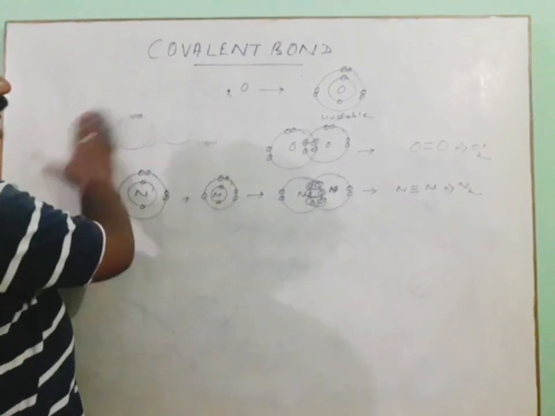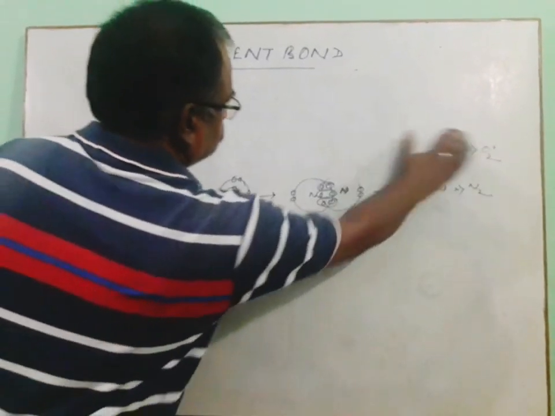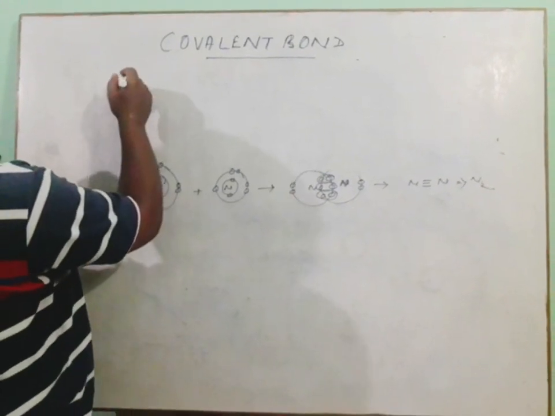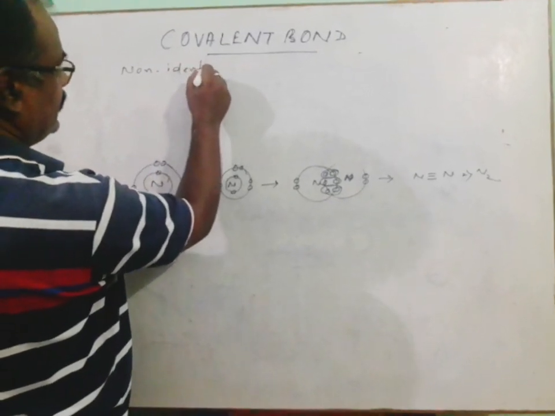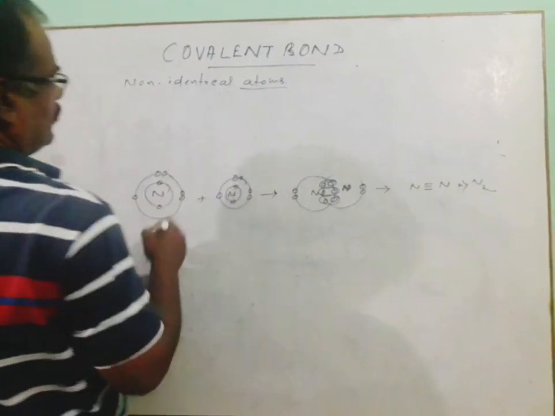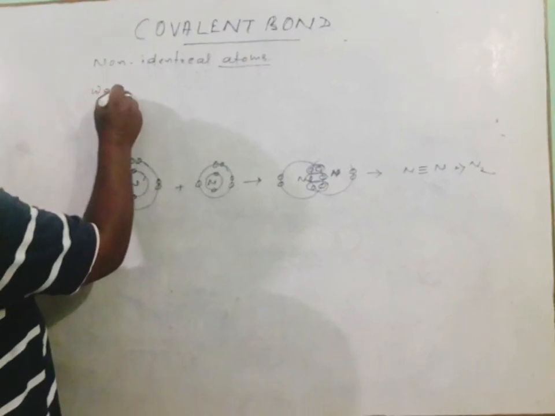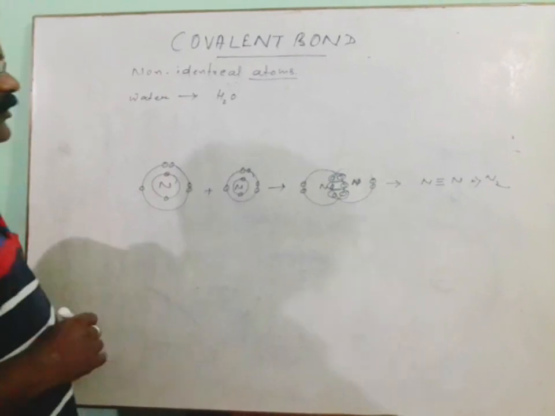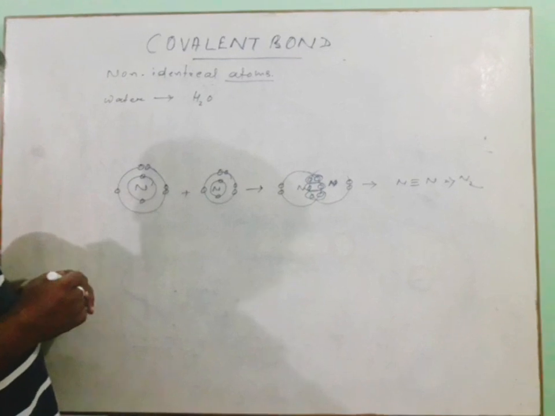Let us take an example in case of water. Covalent bond constituting non-identical atoms. First example that we can consider here is water. Water, by the formula as you know, is H2O, that means one molecule of water comprises 2 atoms of hydrogen which are combined with oxygen.